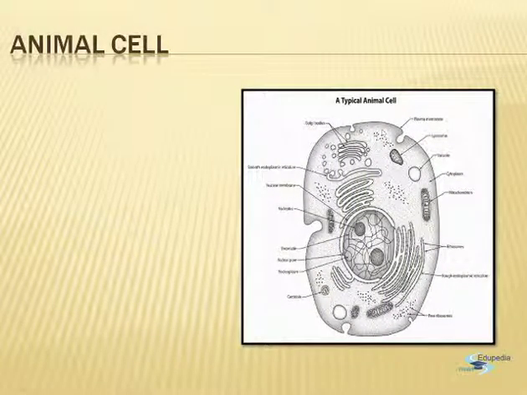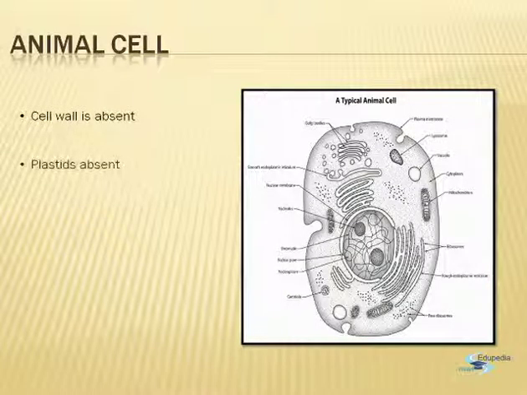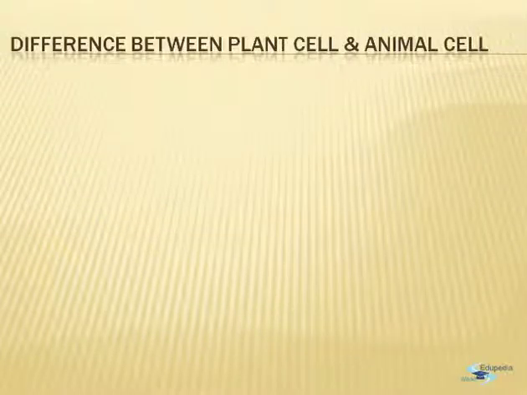Now, the animal cell. The animal cell has the outermost covering, which is known as the plasma membrane or the cell membrane. A typical cell wall is absent in case of the animal cell. Also, the animal cells do not have the capacity to synthesize their own food, which is present in the plant cell. So the plant cell has the plastids which are typically absent in the animal cell. The food which was stored in the form of starch in the plant cell is stored in the form of glycogen in an animal cell.